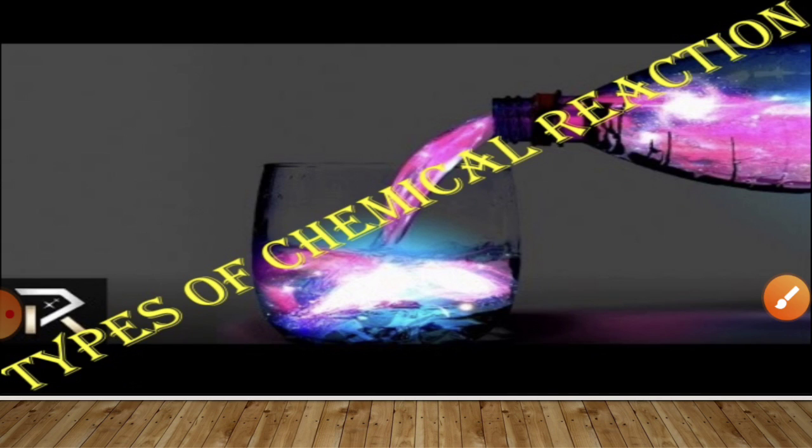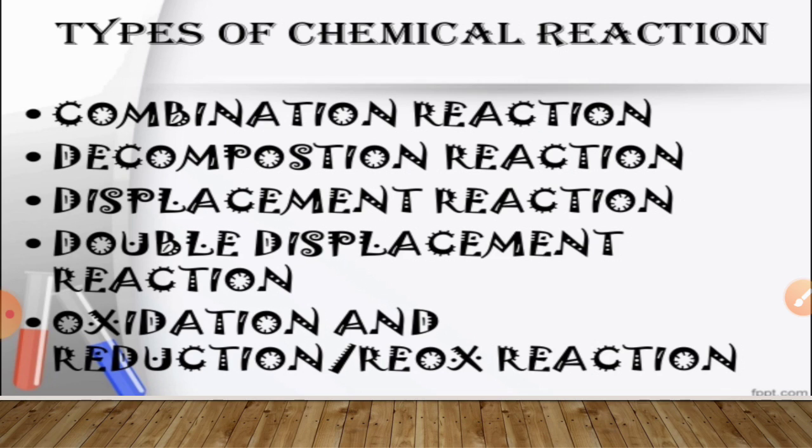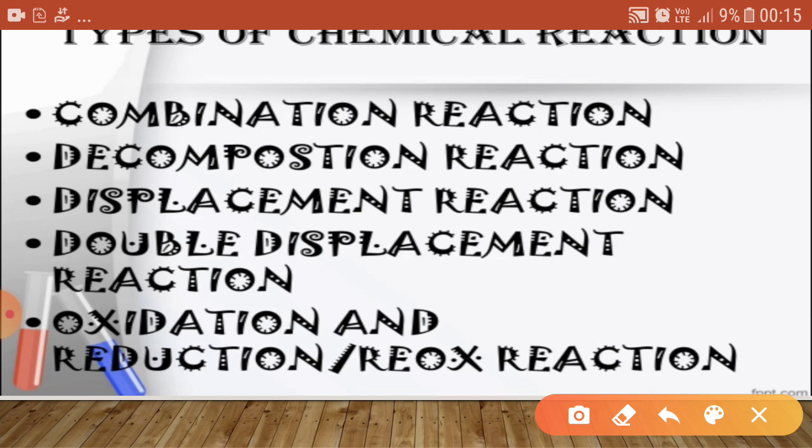Now, how many types of chemical reactions are there? Basically, there are 5 types of chemical reaction. First one is combination, second one is decomposition, third one is displacement, fourth one is double displacement reaction, and fifth one is oxidation or reduction, basically known as the redox reaction.